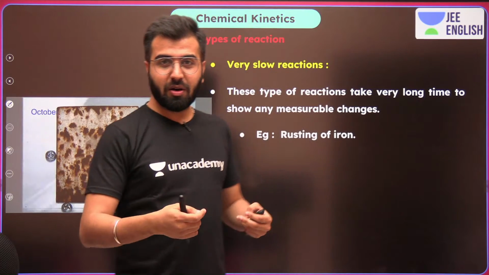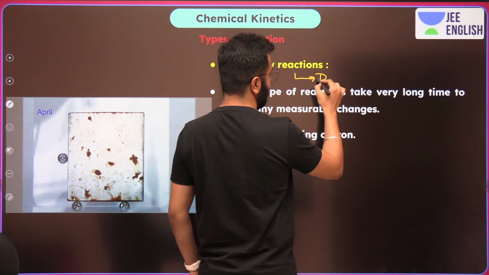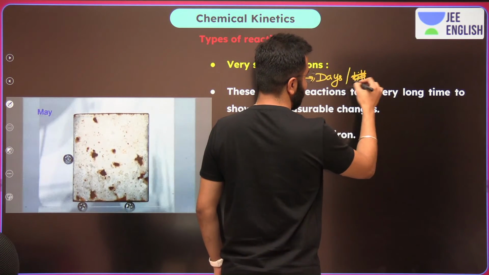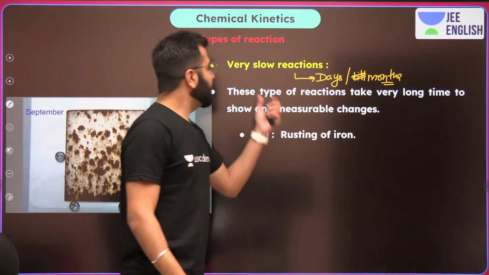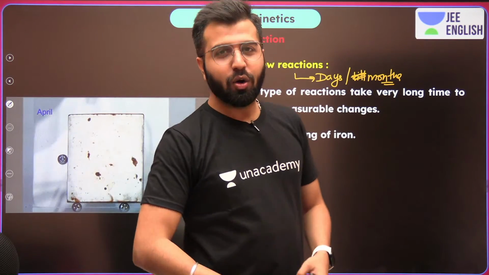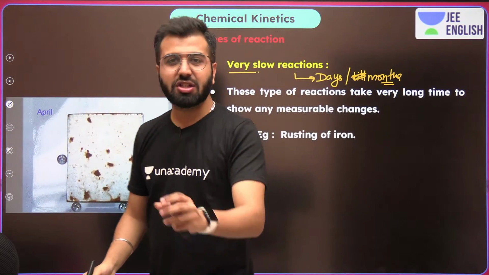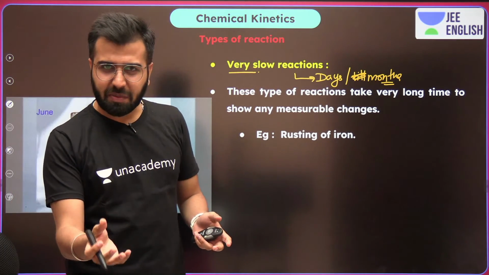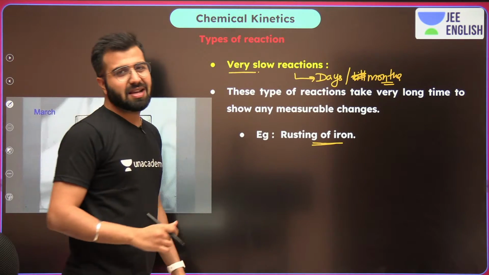So whenever we talk about reactions which are going to take days or months to get complete, these are going to be very slow reactions, right? How do we get to know? Totally based upon how much time these reactions take to get completed. 100%, or 98% of completion. Rusting of iron is one of the examples.